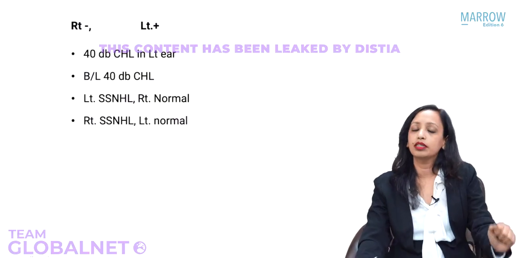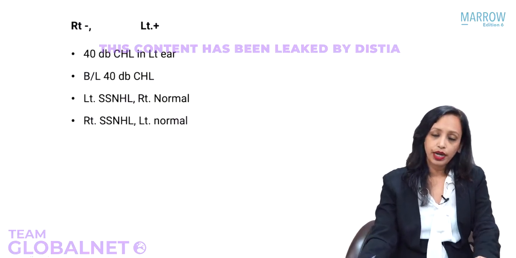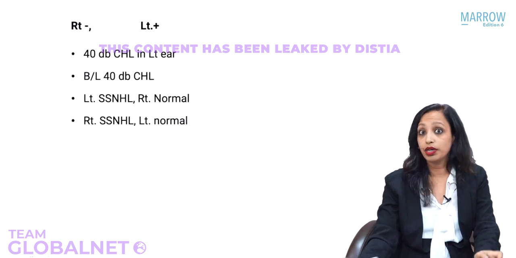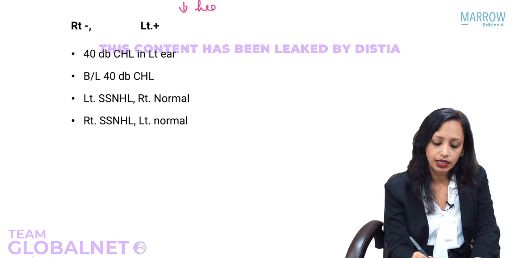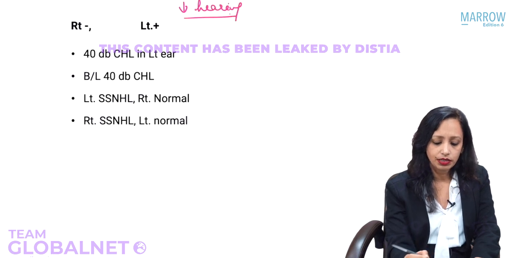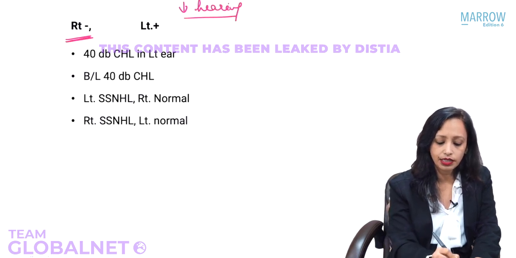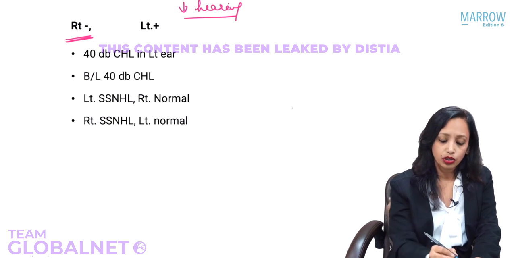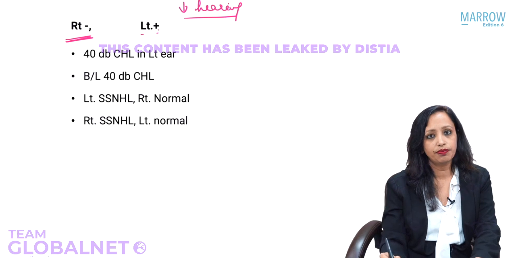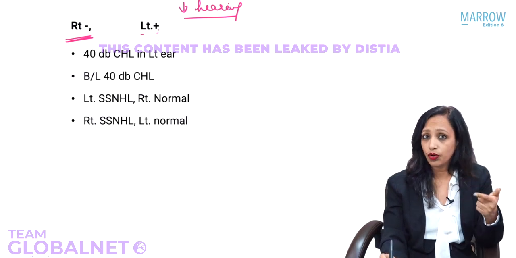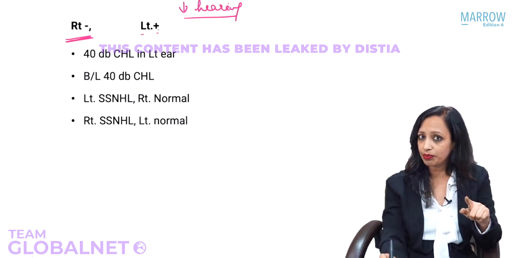Okay, now answer this question for me. In a patient of decreased hearing, it is not given which ear, just decreased hearing. What is given is Rinne's in the right ear is negative, and in the left ear Rinne's is positive. Should we go to see the choices, or before that do you want to write something?